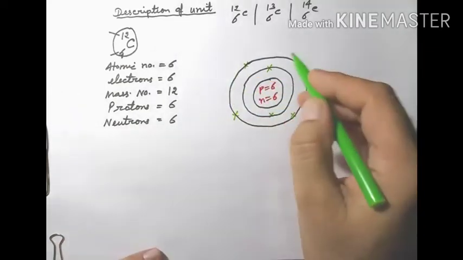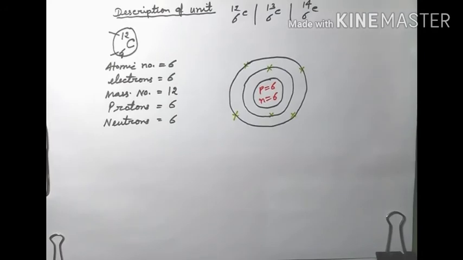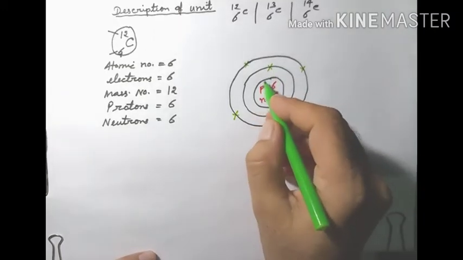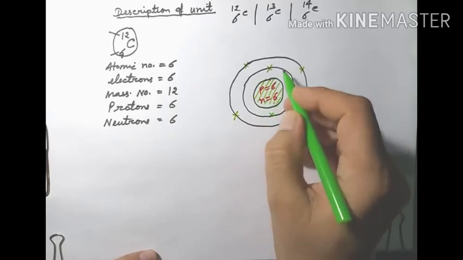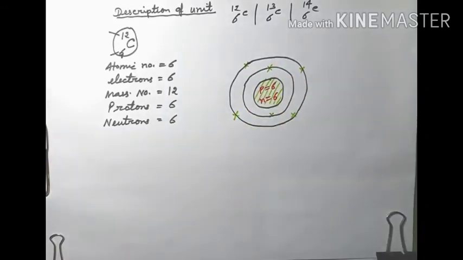तो उसका जो मास होगा वो उसमें आपके सभी चीजें आएंगी. That is mass of the proton, mass of the neutron and mass of the electron. But the masses of the electron are very very small as compared to the whole atom of carbon. तो जब भी हम लोग किसी भी एटम के मास की बात करते हैं तो mass of the atom means only the mass of the nucleus. This is the nucleus. Because the masses of the electrons are very very small as compared to the mass of the whole atom.